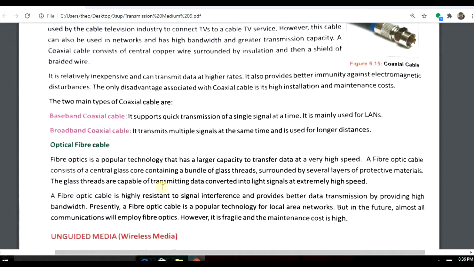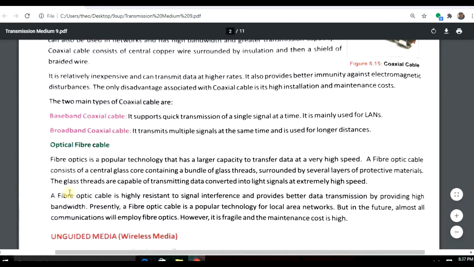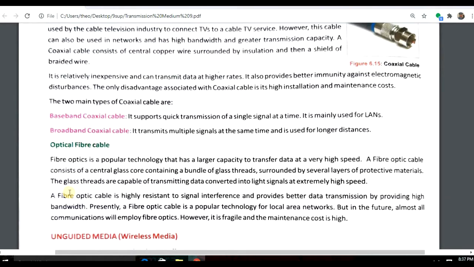Optical fiber cable, OFC, is one of the most popular cables nowadays for transfer of data at very high speed. It is a centrally glassed core containing a bundle of glass threads. The disadvantage of this optical fiber is that if you bend it, it will break, and if it breaks, the data transmission will be slow, or there will be no data transfer.